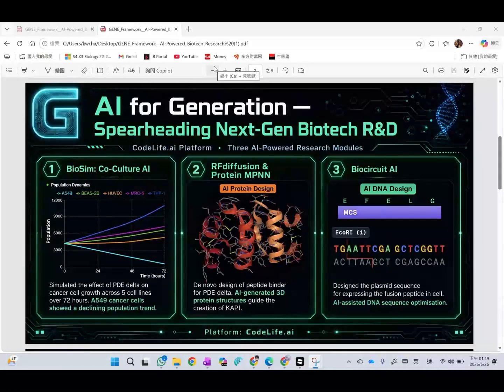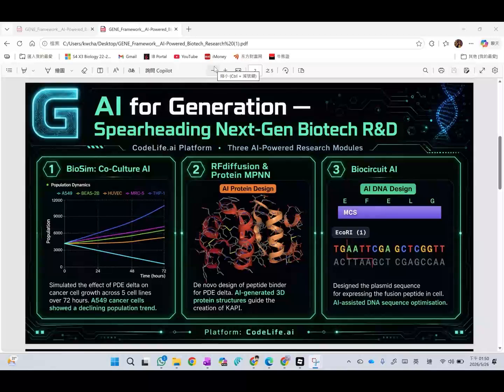Next, we're going to talk about the 4 pillars of our research. I'm going to demonstrate the use of Co-Life AI in our research. For example, we use BioScene to predict the change of the A549 cell viability. Also, we've used RF diffusion to design the protein structures and generate the binding proteins or inhibitors.